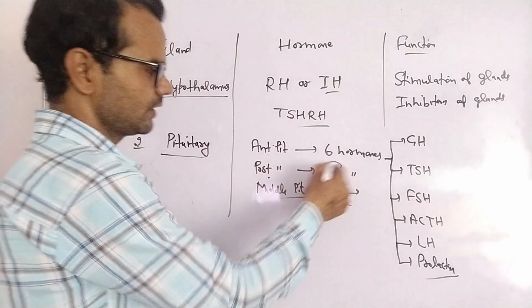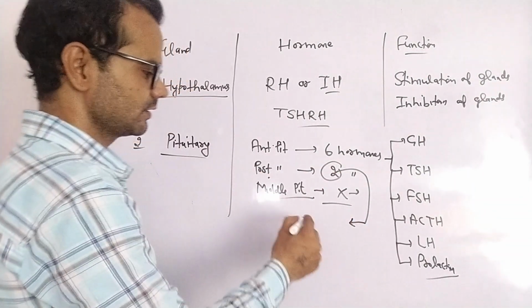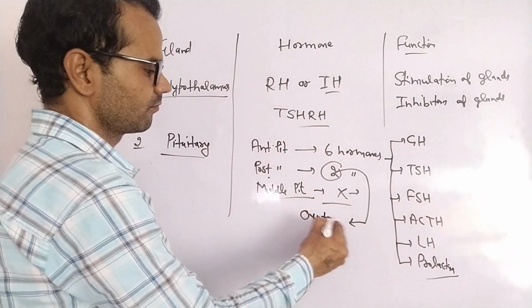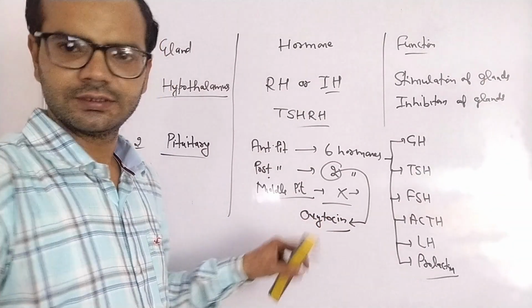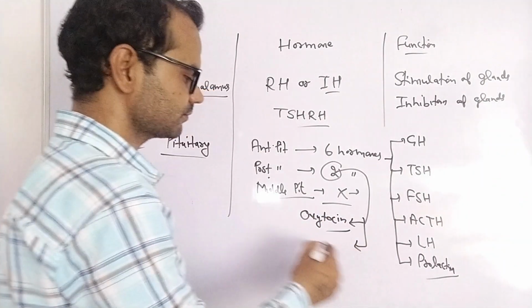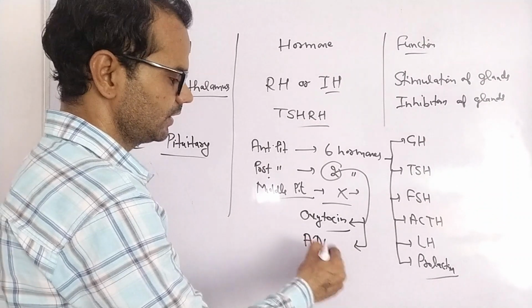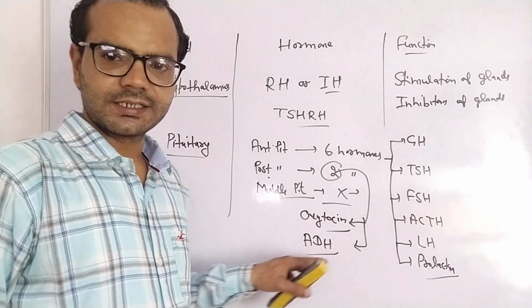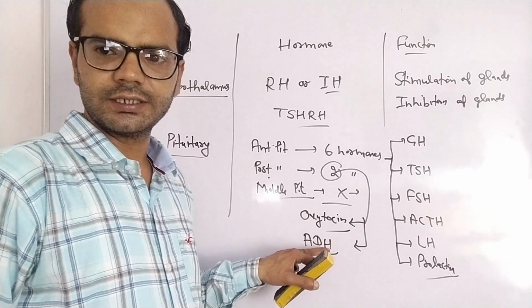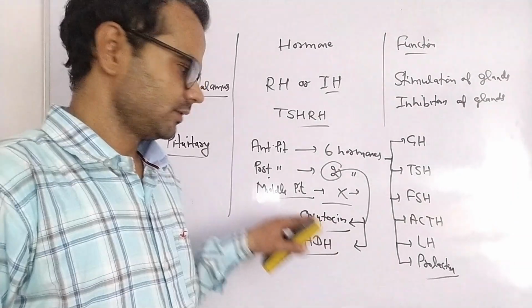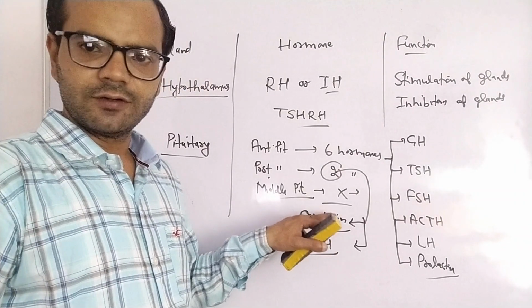So posterior pituitary also secretes two hormones. First is oxytocin and second is ADH. ADH stands for antidiuretic hormone. Oxytocin is an important hormone again.